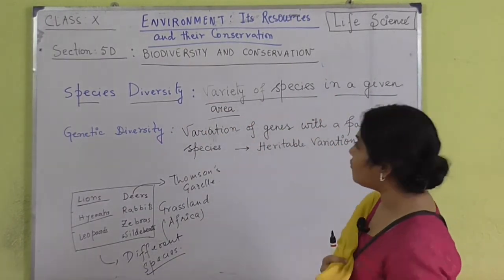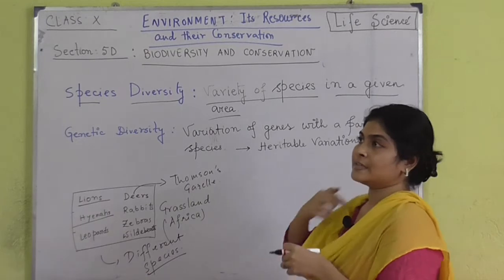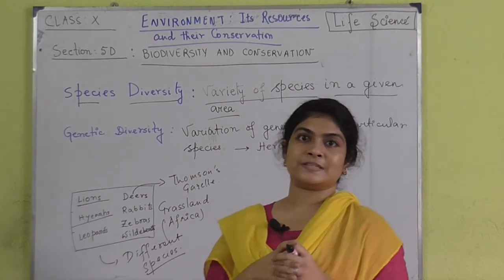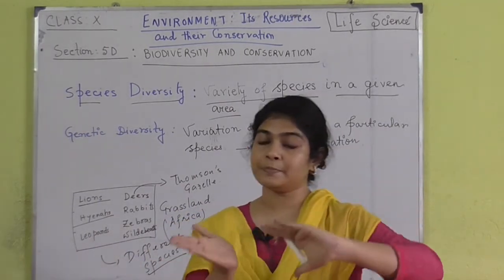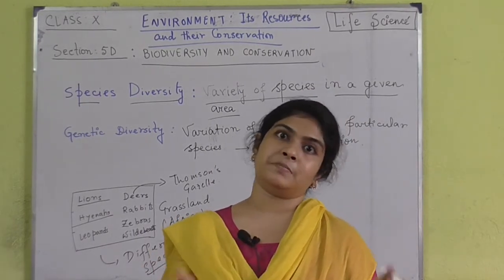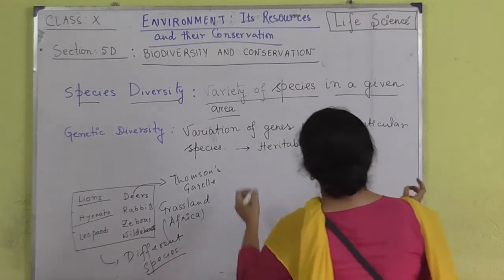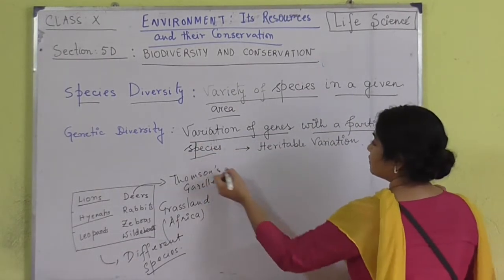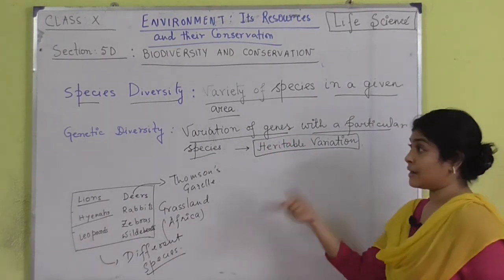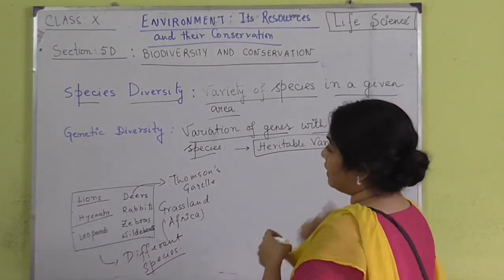Have you understood? Now, when we are coming to genetic diversity, it basically talks about the variety of genes present in a particular species. That means the different types of varieties or varied morphs, various forms available in a single species. That is known as variation of genes within a particular species. So, we are basically talking about the heritable variations, that means the variations which can be transmitted from the parents to their offsprings. So, that is genetic diversity.